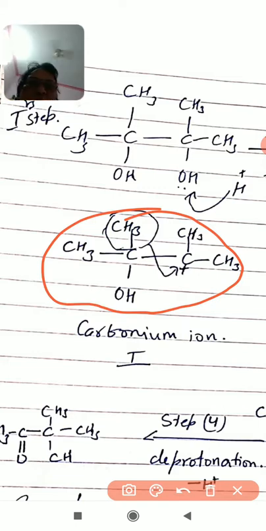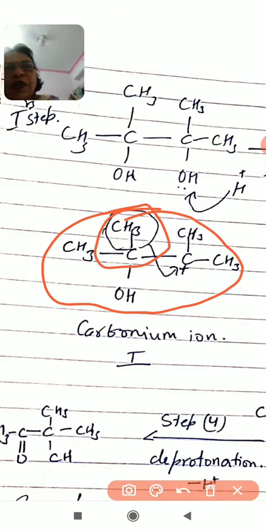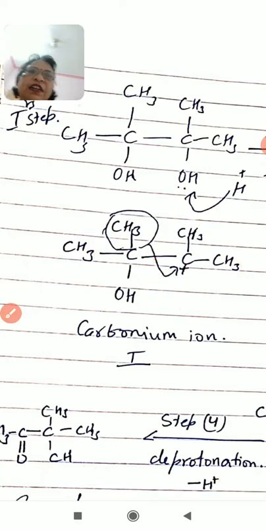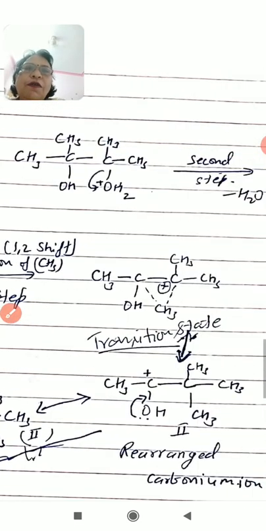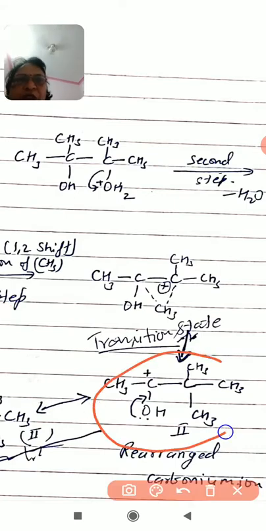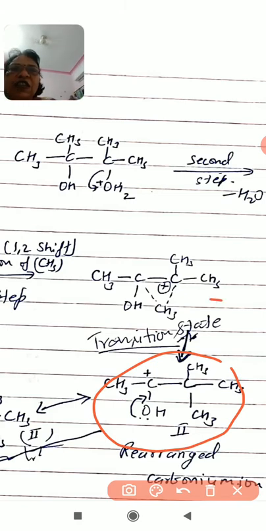This carbonium ion, now from here this methyl group along with its bonding electron shifted to this carbonium, resulting in the formation of secondary carbonium ion. This through this transition state. This one is transition state. Now this secondary carbonium ion forms.